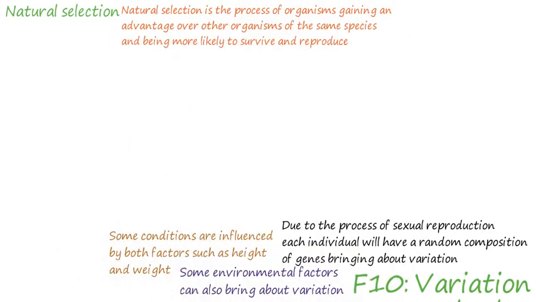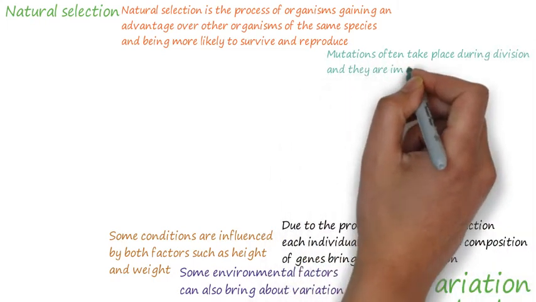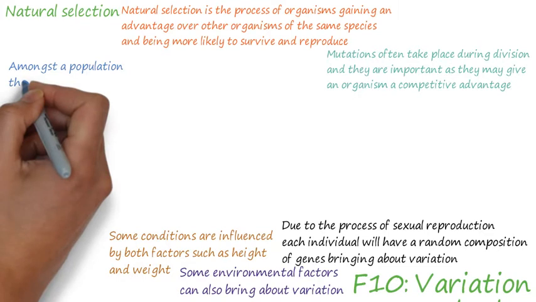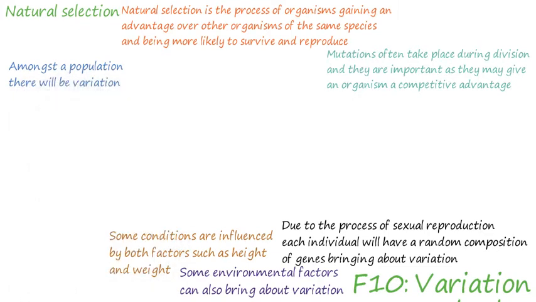Natural selection is the process of organisms gaining an advantage over other organisms of the same species and being more likely to survive and reproduce. This competitive advantage will come from variation amongst organisms. Variations can also come about due to mutations occurring in genes. Mutations often take place during cell division, and mutations are important as they may give an organism a competitive advantage over others. This would make this organism more likely to survive.